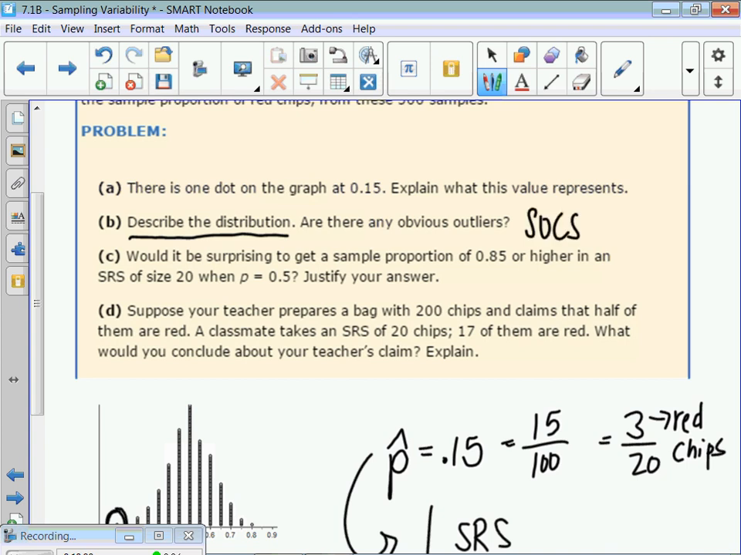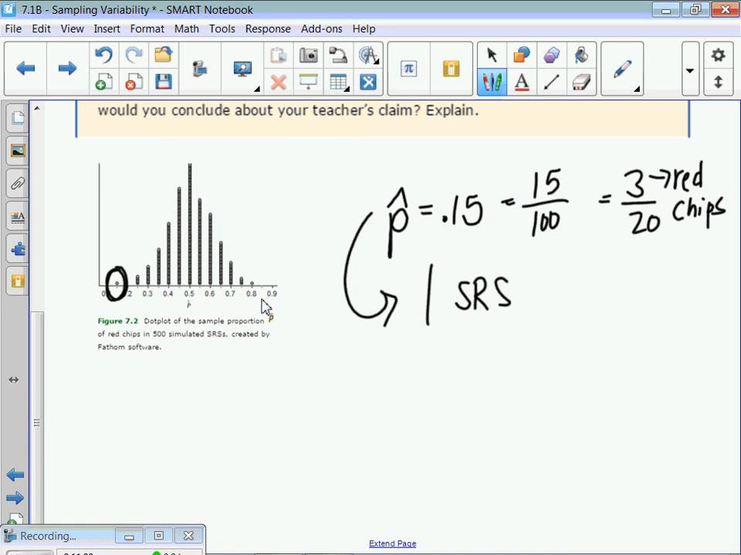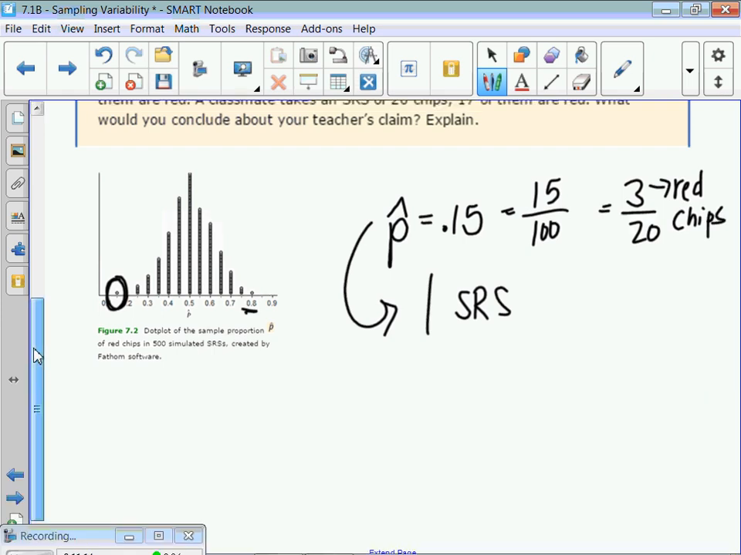Would it be surprising to get a sample proportion of 0.85 or higher in a simple random sample of size 20 when the true p is 0.5? This is really important, and we started doing this kind of last year, the end of the year, or semester, okay? Our true p is 0.5. We know that, right? We know the bag has 100 red, 100 blue. How weird is it to get 0.85 or higher? Did we ever get, I know it's hard to read, this is 0.8 right here. Did we get ever 0.85 or higher red chips when we did a simple random sample and we did it 500 times? Nope, we never got it. So it's very unlikely that that would occur.